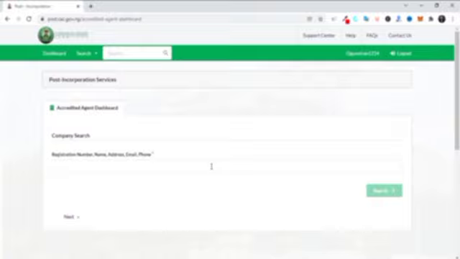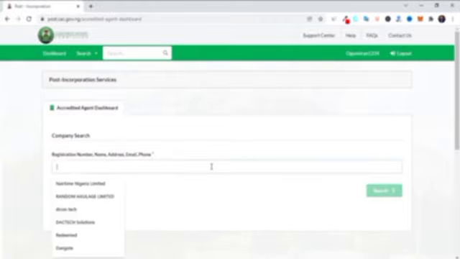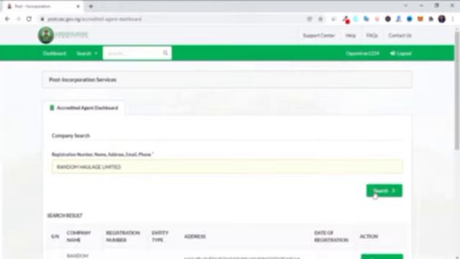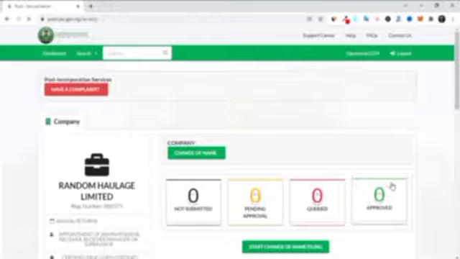Now, once you know the name of the particular company, I will type the name of the company, but you guys will not be able to see it. So once you have gotten the name of the company, you put the name of the company here and then you click on search. Make sure that the company has already been registered, because if the company has not been registered, it will not show here. Once you see the name of the company, you click on proceed. Then of course you allow it to load. Once it has loaded, it will bring you to this particular page of the CAC.